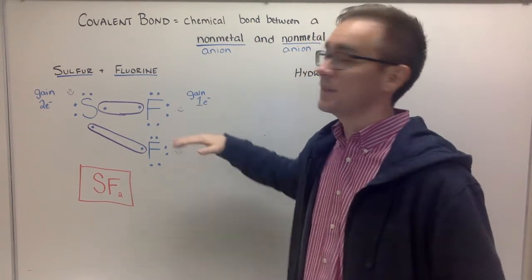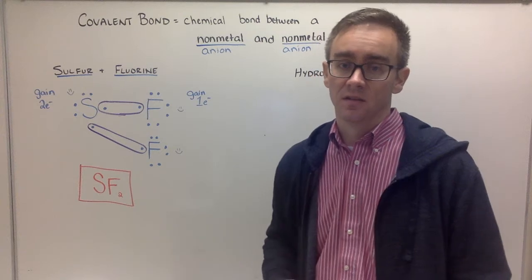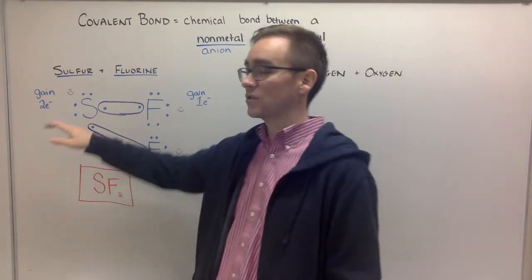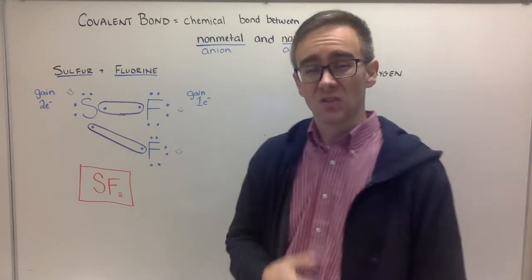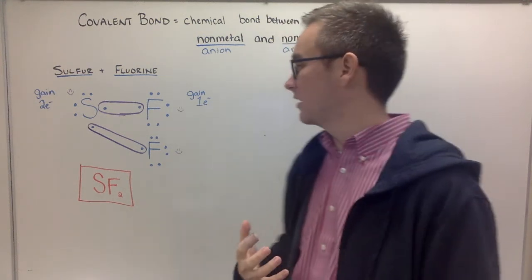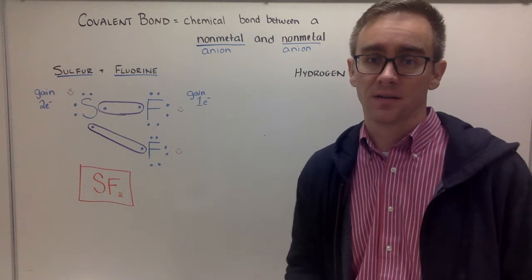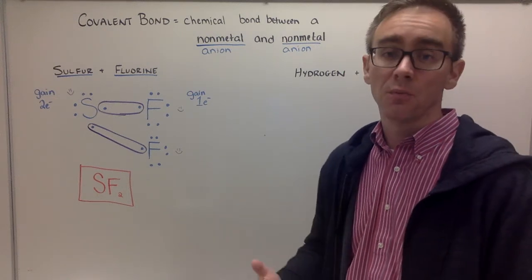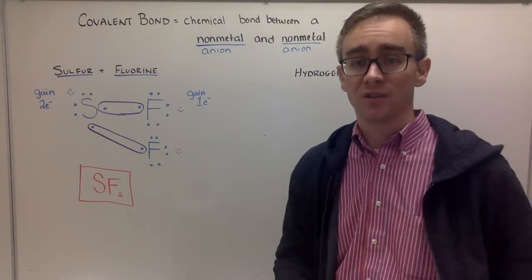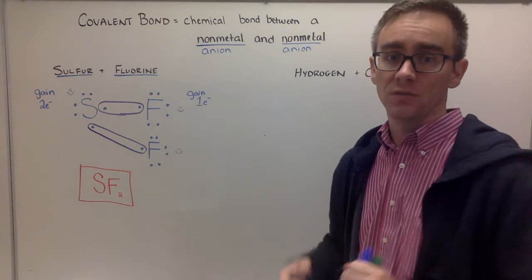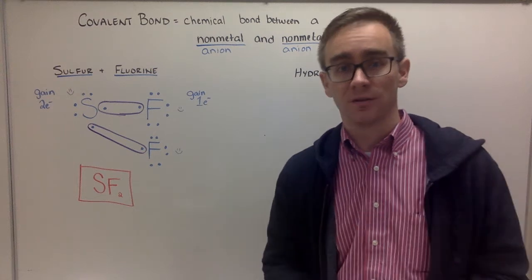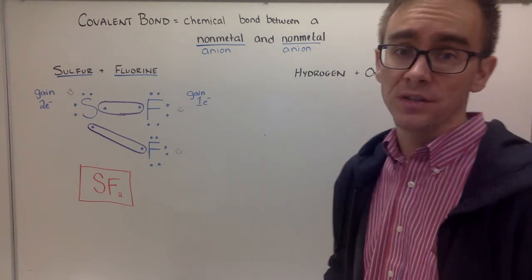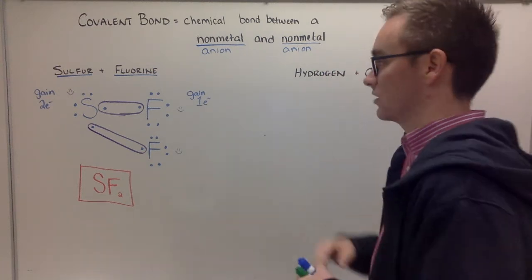Now, since both of these had to share electrons, neither atom, fluorine or sulfur, is getting completely what they want. So these bonds are more flexible, and they're not quite as strong as ionic bonds. These are a lot easier to break, which is actually very beneficial in biology. Eventually, when you start talking about things like ATP and mitochondria and cellular respiration, being able to do that becomes extremely important. All right, let's try another one.